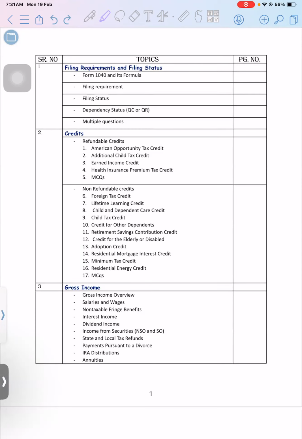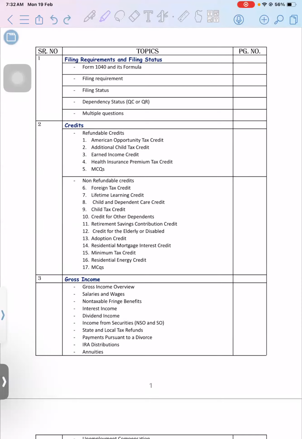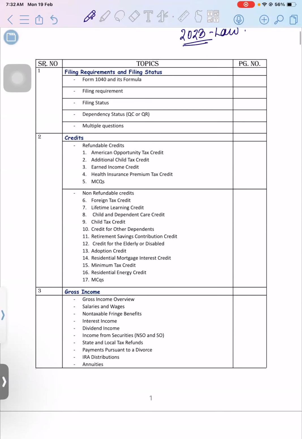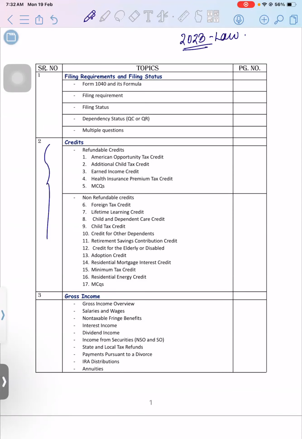The book which we are going to use is my own book, which we are going to launch for the 2023 tax window. There is no claim book, there is no fast forward book, no other book. This is my own book which I'm going to launch for the 23 tax law. In this book I have set a sequence in such a manner that the topic which we are going to do will be linked to the previous topic.